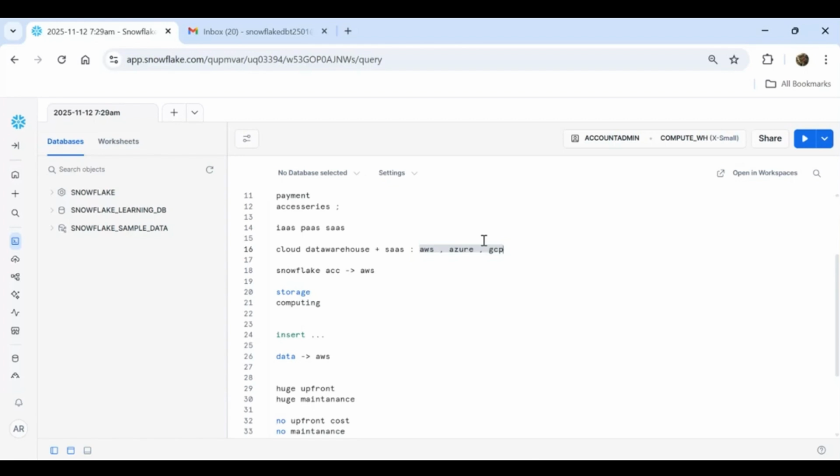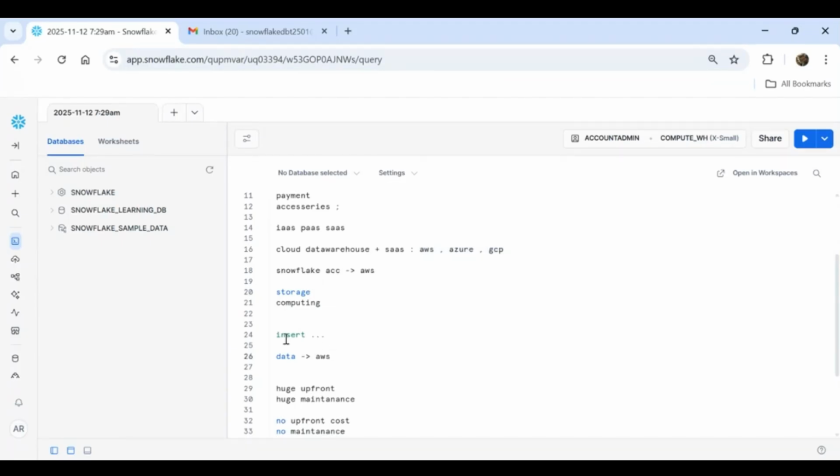Here we have huge storage capacity, because under the hood we are taking the storage from the cloud providers, and the cloud doesn't have any limitations. How much storage you need, you can use, but remember, whatever you use, you have to pay for it. You don't need to pay any upfront cost or any huge amount before using the storage. But at the end of the month, they will send the bill: this month you have used this much storage, so you have to pay for it. We will come to those points later in our sessions, but as of now, just understand this is how the Snowflake architecture actually works.